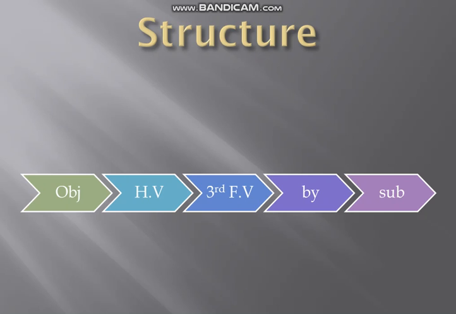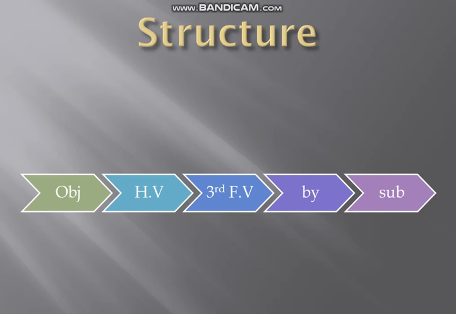You can remember this structure on your fingertips, because in your hand you have 5 fingers. Start from one finger: object, helping verb, then obviously the third finger is the third form of verb, and then by, and then subject. This structure consists of 5 basic elements, and you also have 5 fingers in your hand.